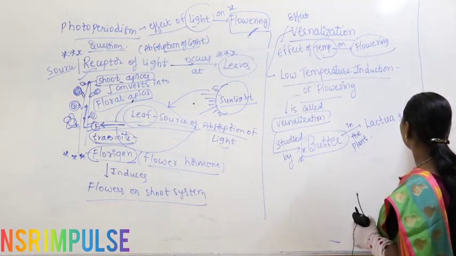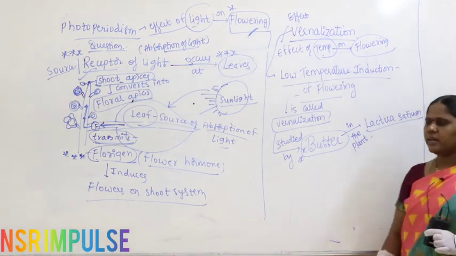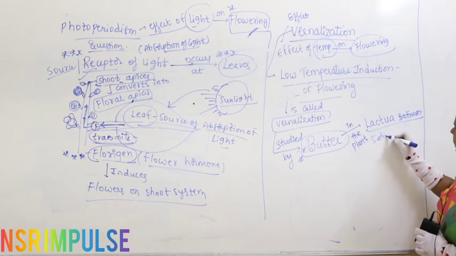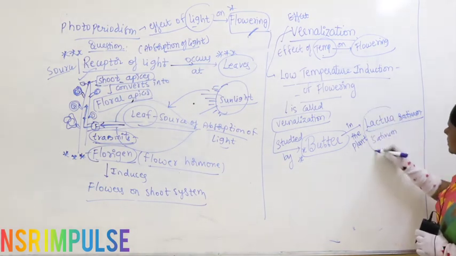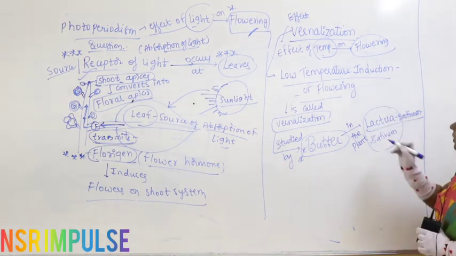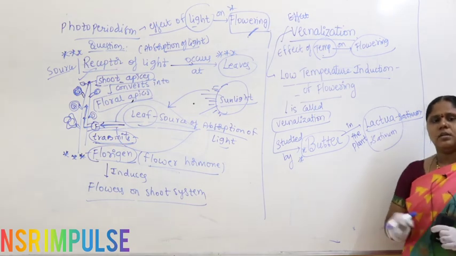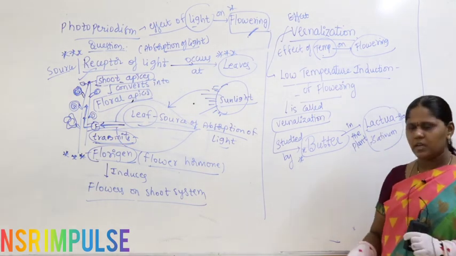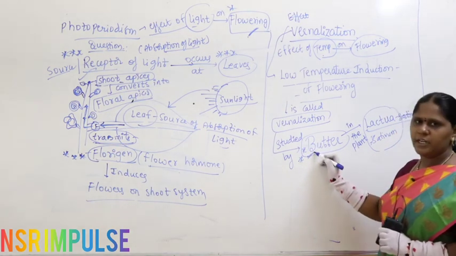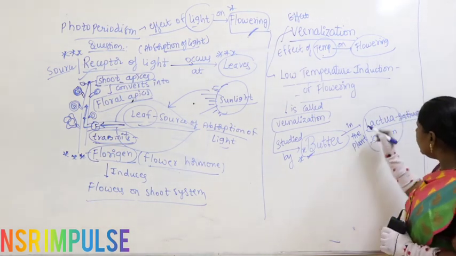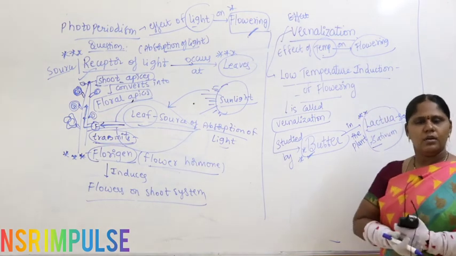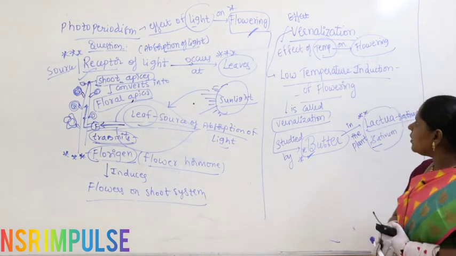Lactuca sativum. So, in which plant? Better I will write down, whether visible or not I do not know, but let me write down Lactuca sativum. Exposure to low temperature also gives flowering, was studied by the scientist Klippart. In which plant? In Lactuca sativum. Important.